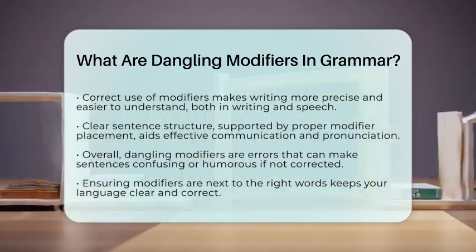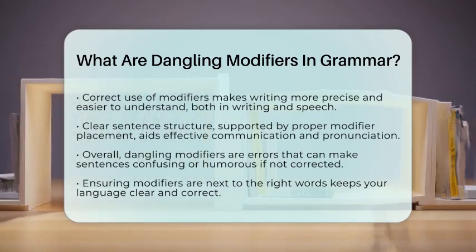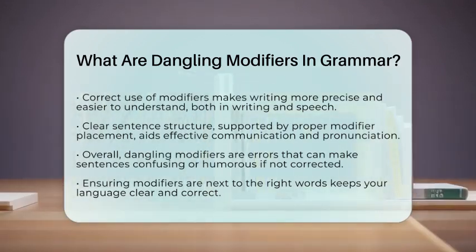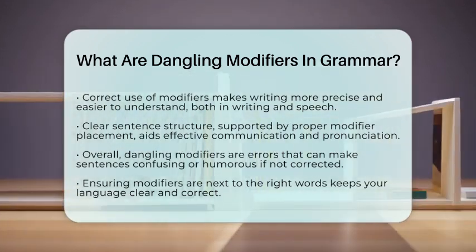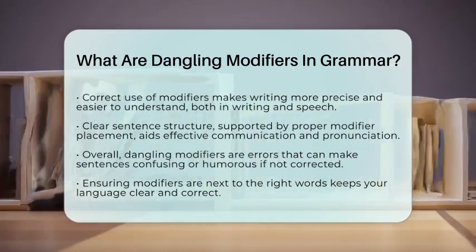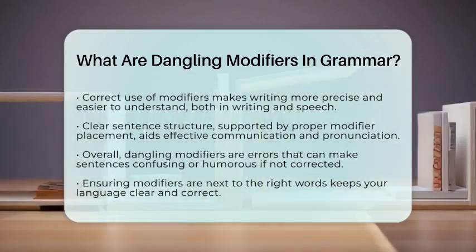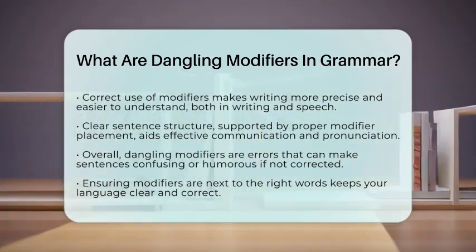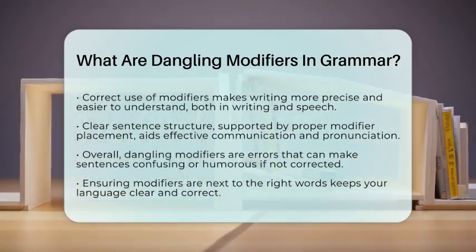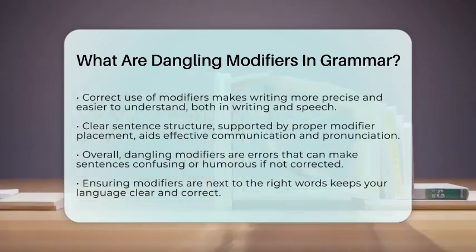In short, dangling modifiers are errors where a descriptive phrase doesn't have a clear subject to describe. They can make sentences confusing or funny in the wrong way. The best way to fix them is to make sure the modifier is right next to the word it's meant to describe. This keeps your writing clear, correct, and easy to read or say.